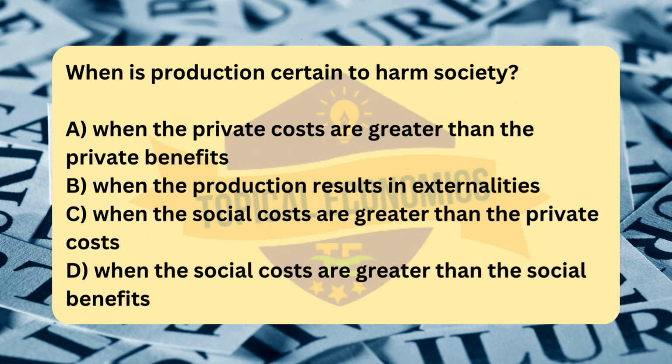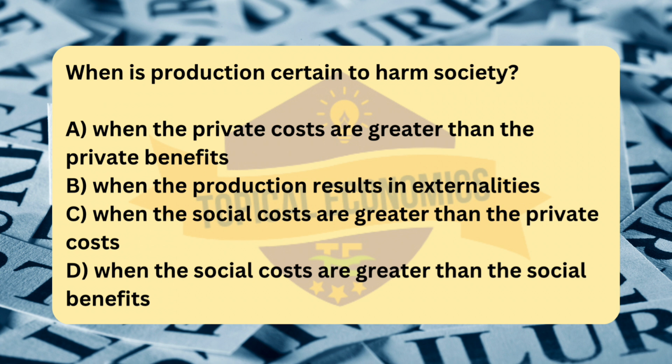The correct answer for this question is option D. When the social costs are greater than the social benefits. In economics, social costs refer to the total costs to society of producing a good or service, which includes both private costs, borne by the producer, and external costs, borne by third parties, such as environmental damage or public health effects. Social benefits, on the other hand, include both private benefits, gained by the producer or consumer, and external benefits, gained by others, like positive externalities from a public good.